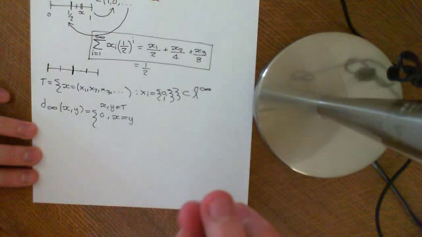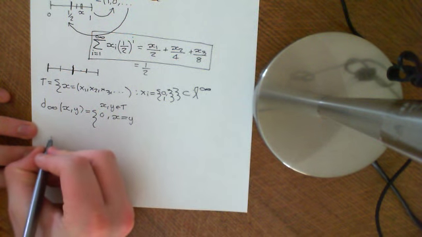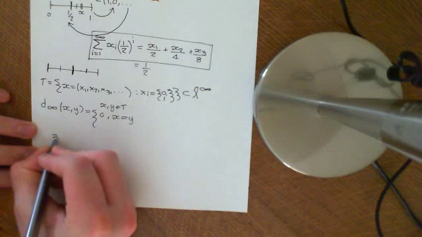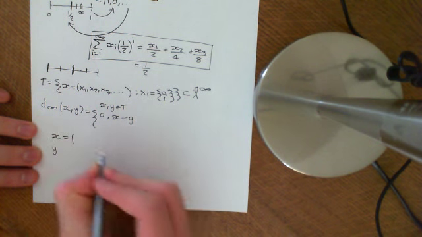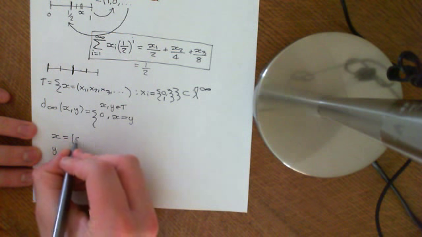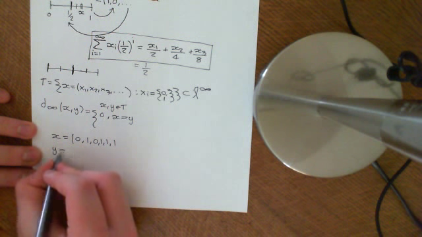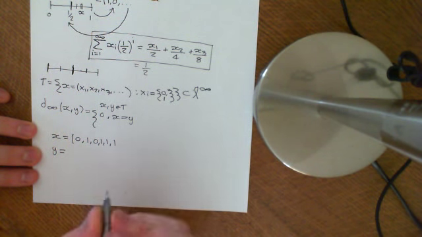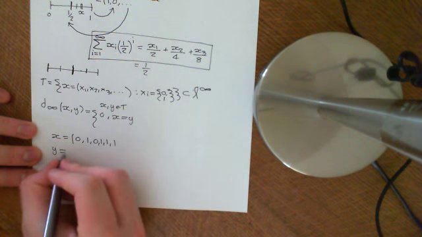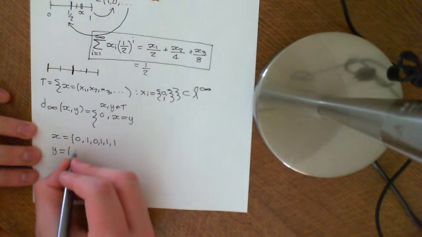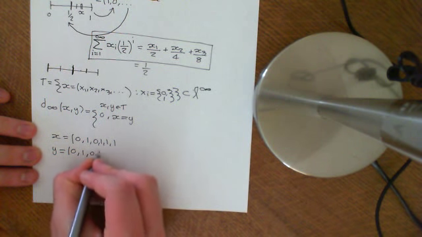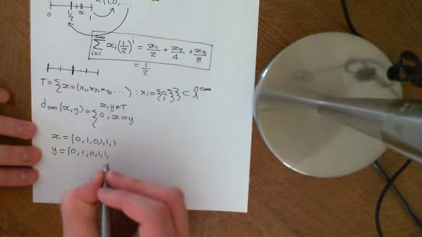But what about if they're not equal to each other? If they're not equal to each other, then that means that if I write these two sequences out, so let's do this for concreteness. So let's make up a sequence for concreteness: 0, 1, 0, 1, 1, 1, etc. And y is a different sequence. Now, at the very least, if it's a different sequence, one of these terms needs to be different from a term in here. So I could have it almost identical. It could be 0, 1, 0, 1, 1, and then we'd have to have at least one term different. So let's make this term the different one here. So it has to have one term different.